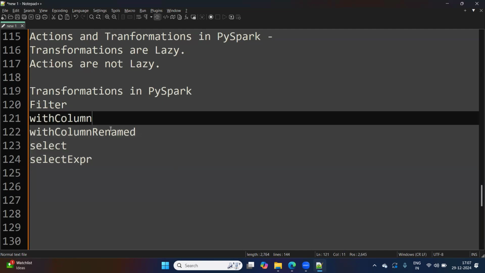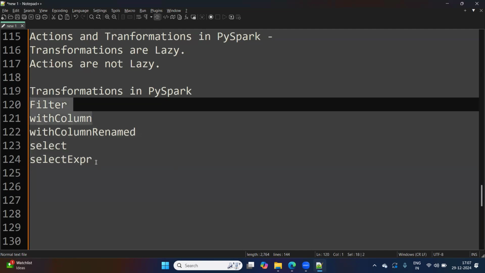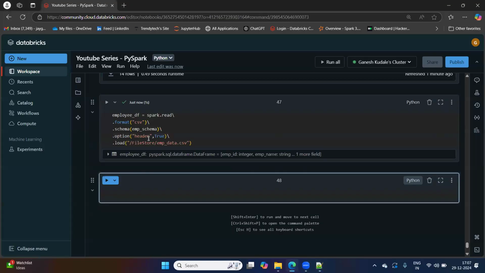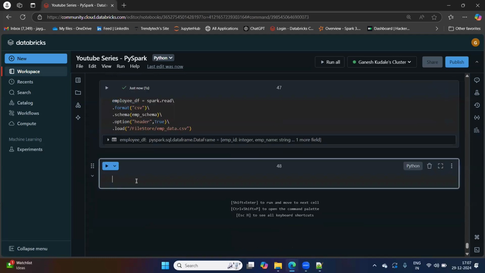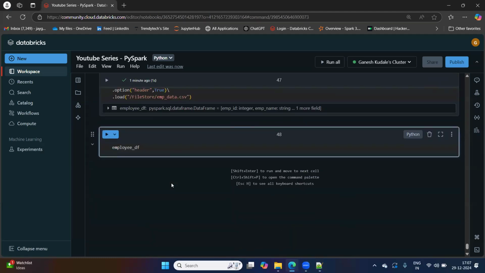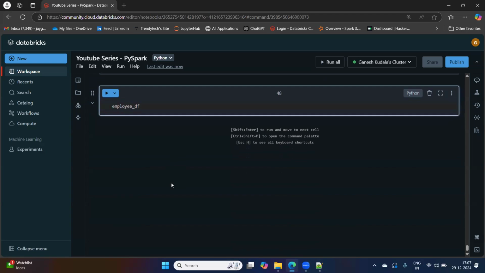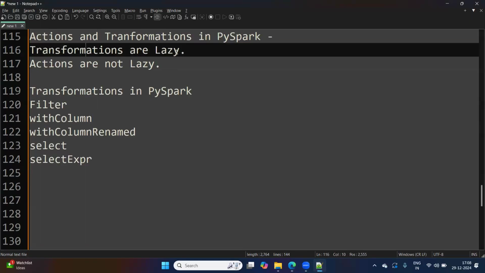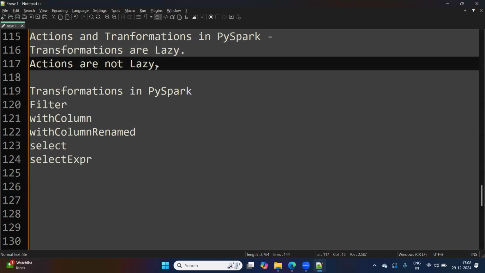All these transformations we will see in upcoming sessions, how and where to use them. But just remember, when we apply any transformation on this data frame we have read, it just creates the steps, I would say, on a high level. It is called the execution plan. It just creates the execution plan in the backend, and that's why it is lazy. Lazy means not doing anything.